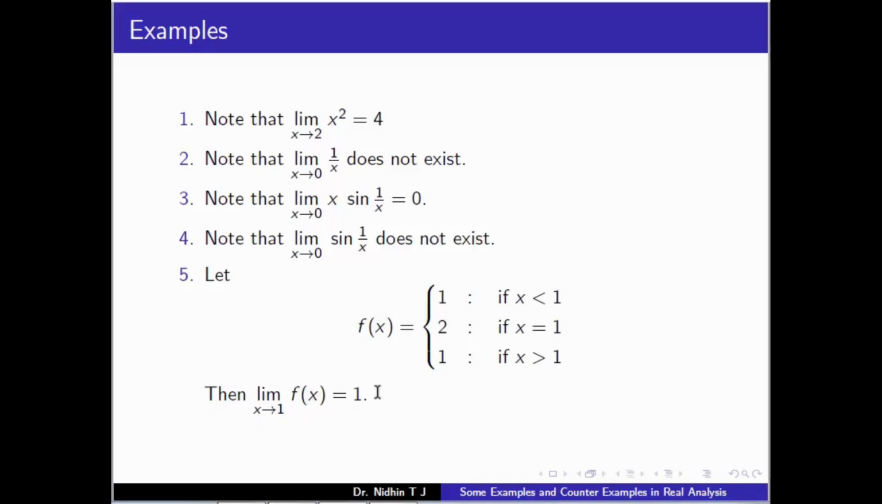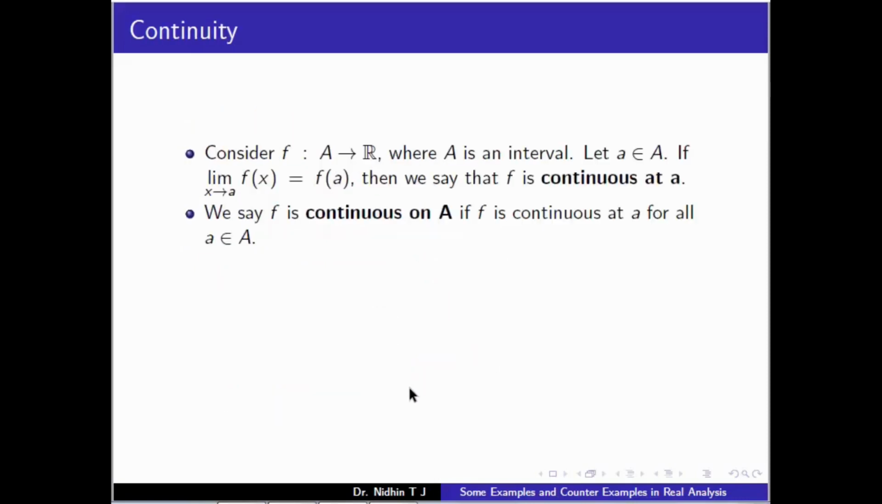So this limit is not equal to f of 1. If that property holds, that is, if limit x tending to a of f of x equals f of a, then we say that f is continuous at a. That is the definition of continuity. If limit x tending to a f of x equals f of a, we say that f is continuous at a,